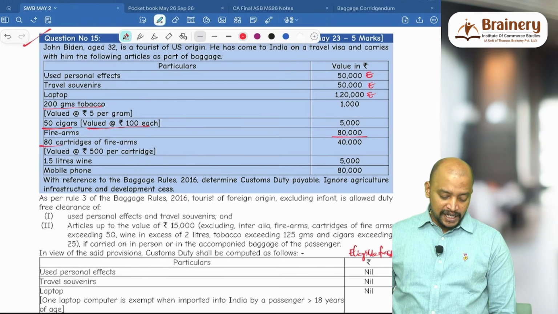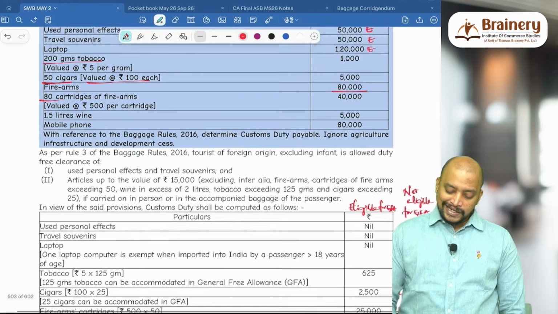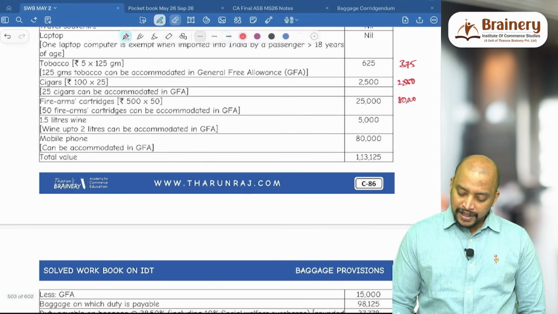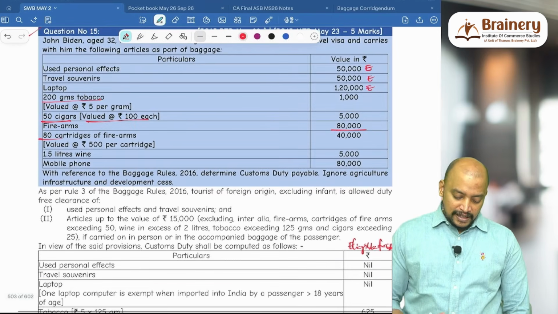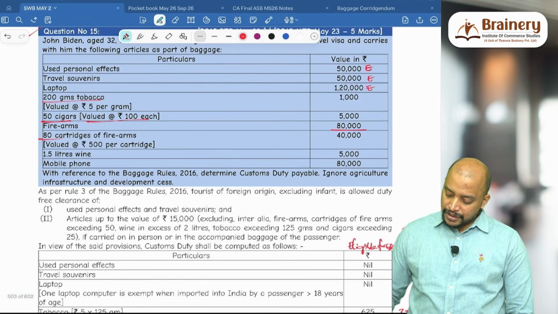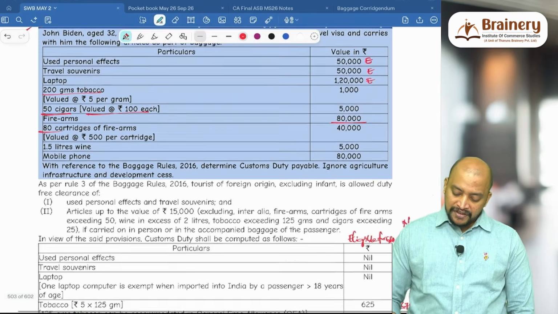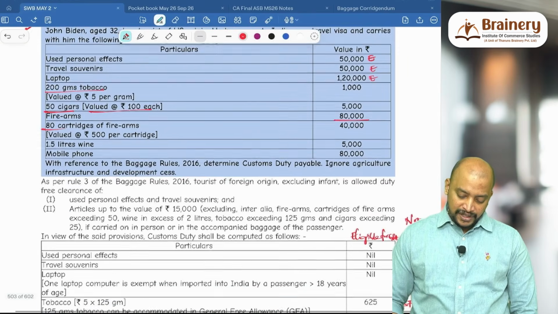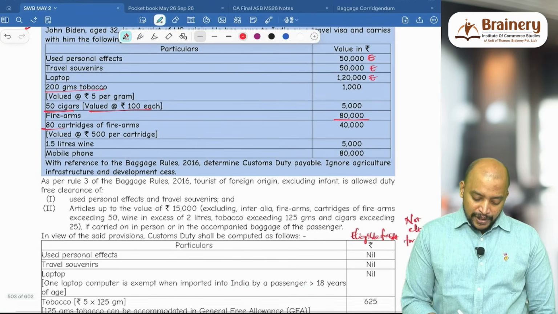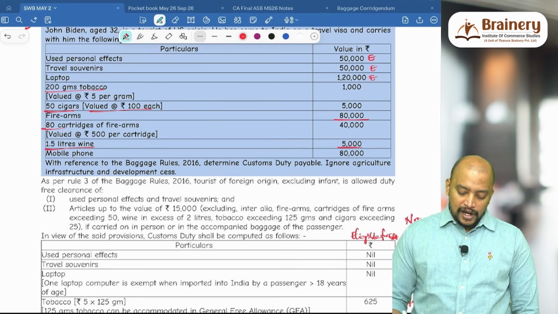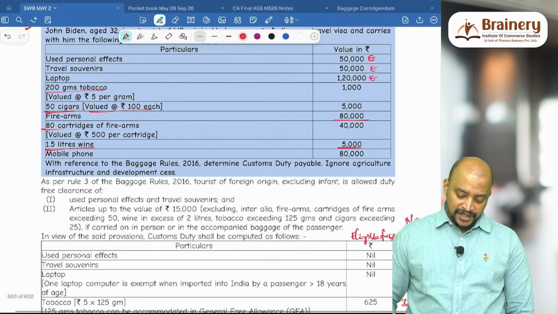Beyond 50, how many do we have? 30 into 500, that is 15,000, not eligible for GFA. But what is eligible? 50 into 500, that is 25,000 will be eligible for GFA. Then 1.5 liters of wine, alcohol, 5,000 is eligible for GFA.